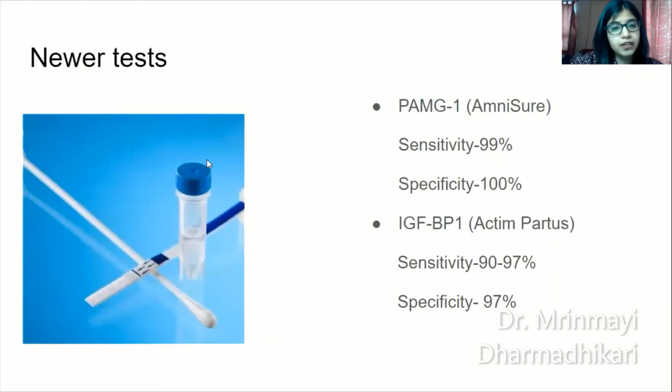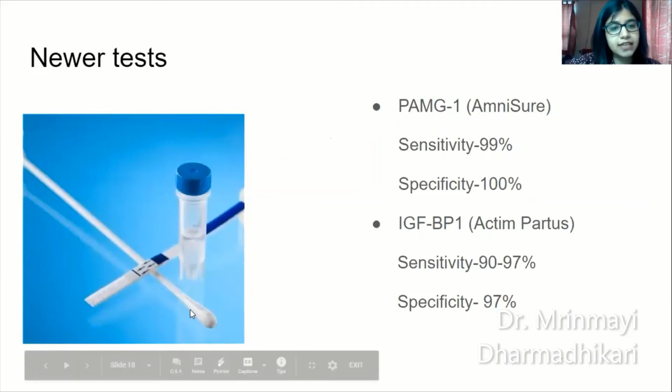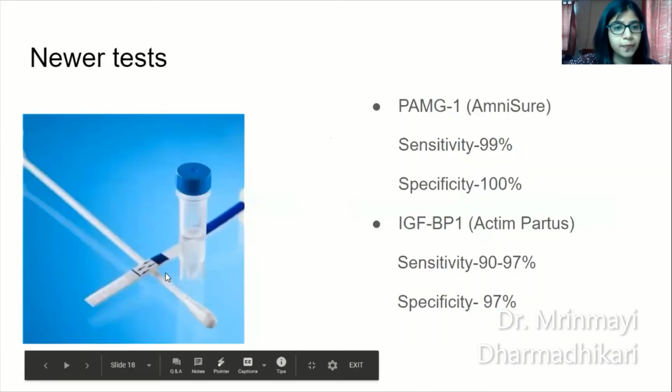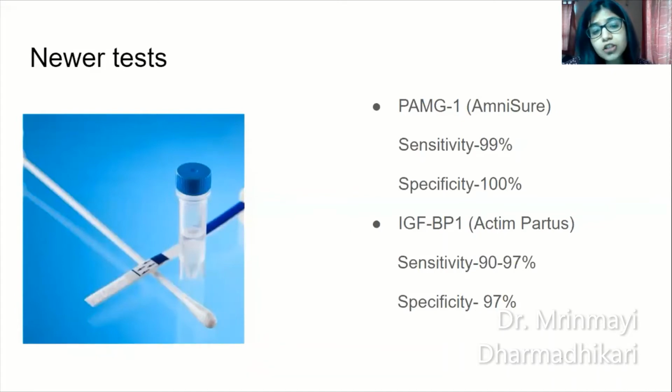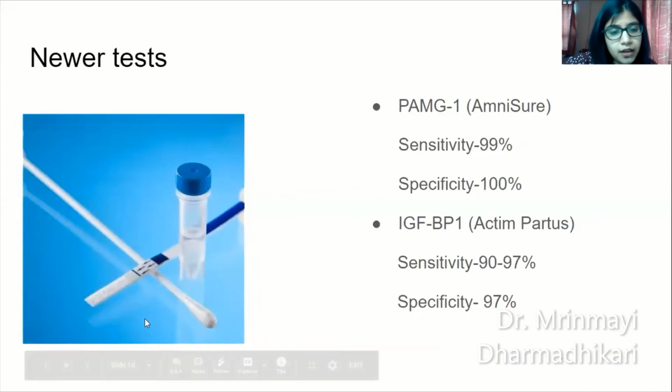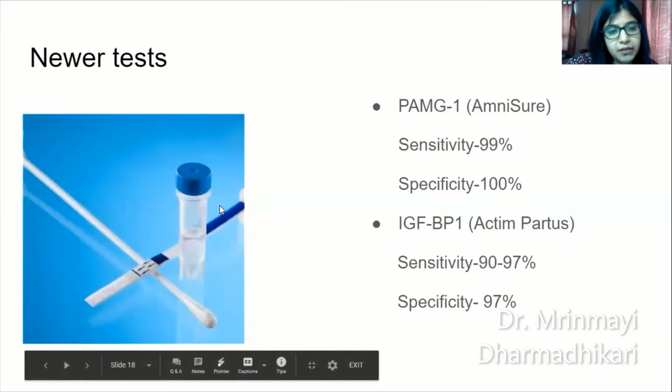They come in the form of a kit, just like a pregnancy kit, which has three components. One is this Dacron swab, for taking a swab from just inside the external os. You take the swab and put it in this vial with a buffering medium, put the Dacron swab inside and vigorously shake it.